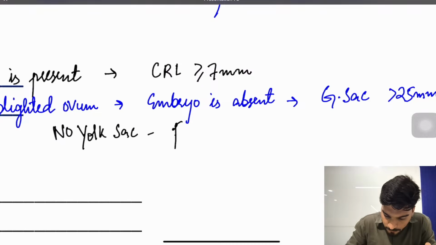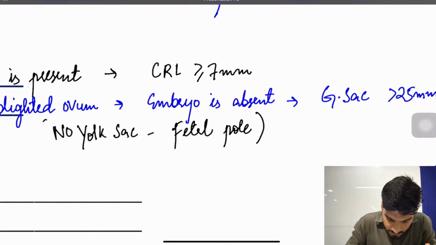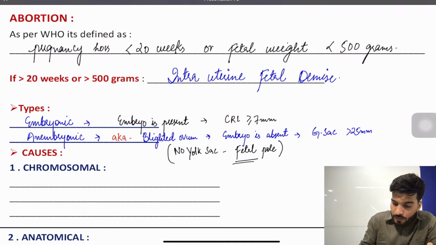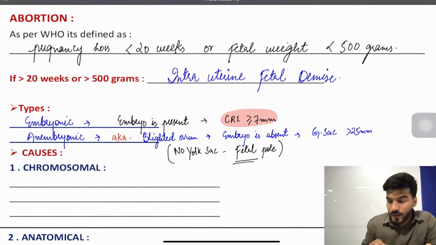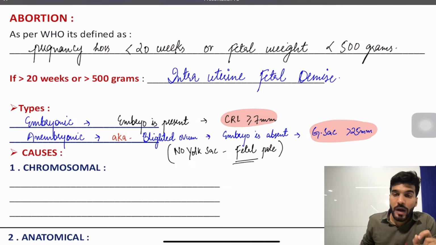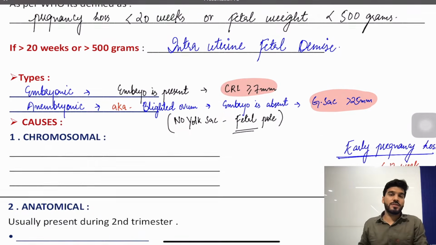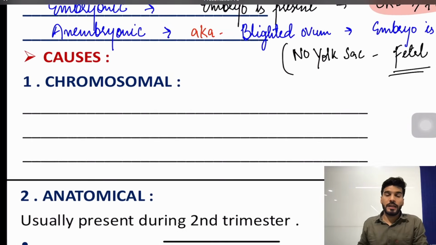This is an anembryonic abortion. So what is an embryonic abortion? Crown rump length more than or equal to 7 mm. And what is anembryonic? There is no embryo present, no yolk sac, no fetal pole, and the gestational sac is more than 25 mm.